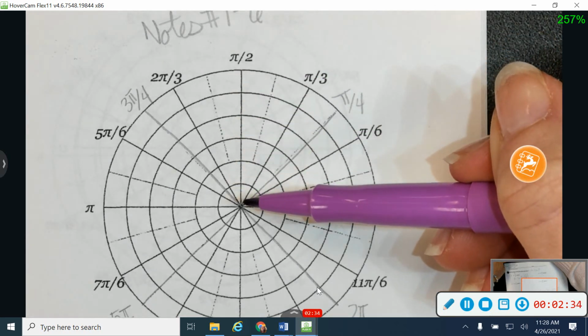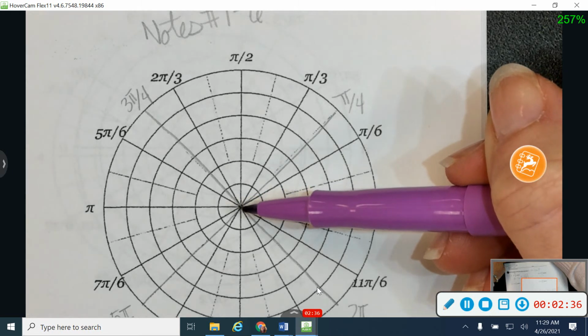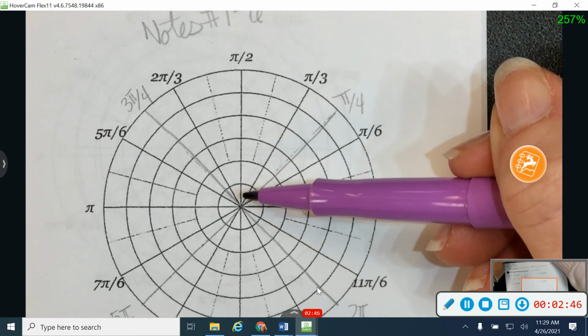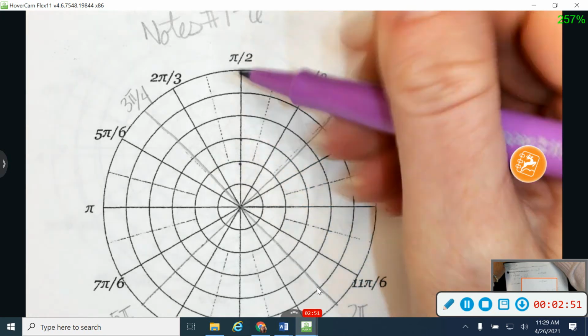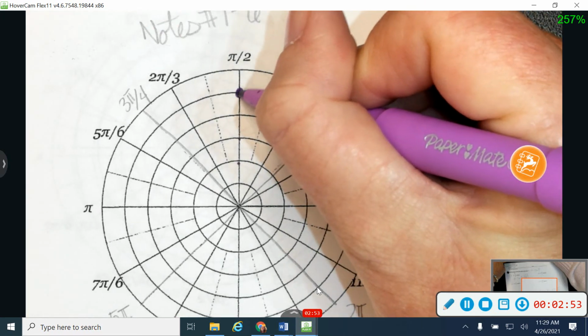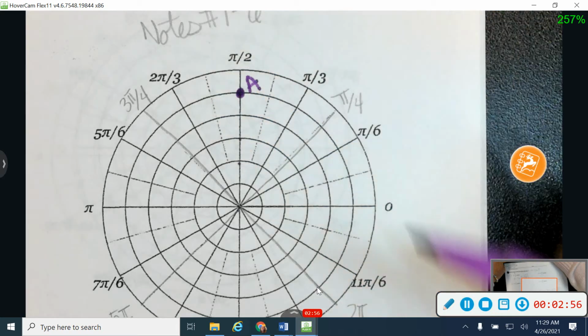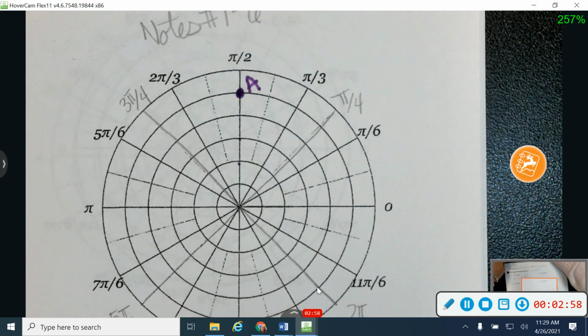All right, then what I'm going to do is go from my center point, which on these graphs is what they call the pole, and go out my radius. So I'm going to go down this line 5 circles. I'm going to count out 1, 2, 3, 4, 5. And that right there will be point A. Okay, so find your angle first, then count from the pole out the number of circles that they've given you in the radius.